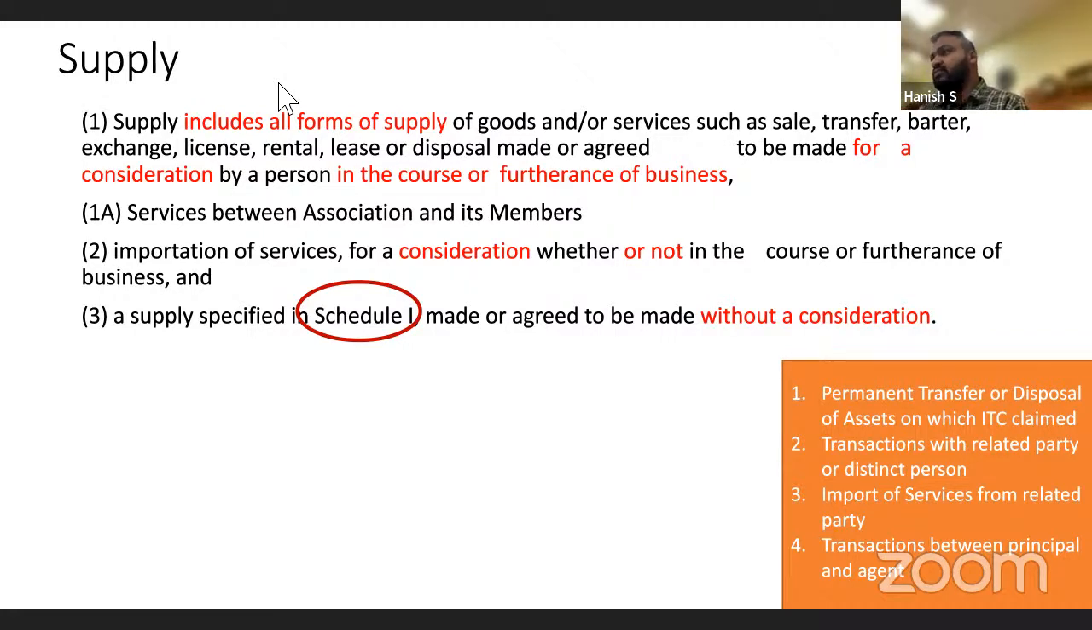Correct now? Okay. Now let's look at another transaction. Ravish sends the goods to Harshvardhan. Harshvardhan sends the goods to customer in his name.